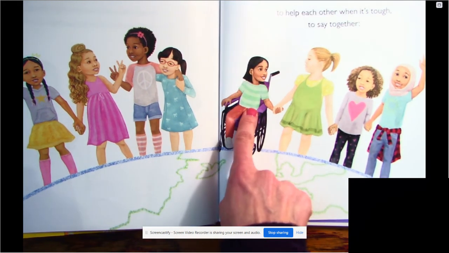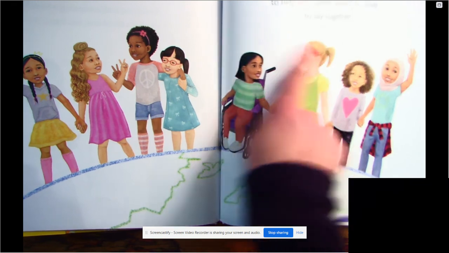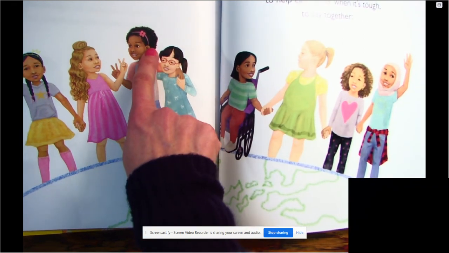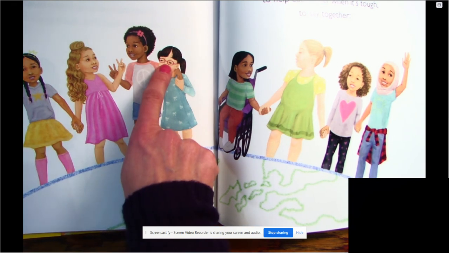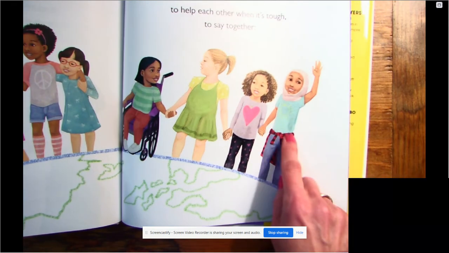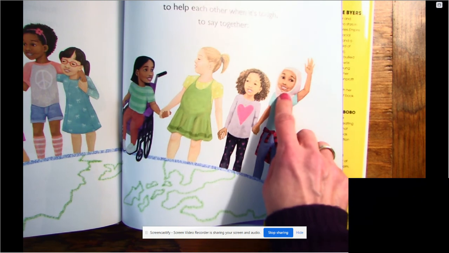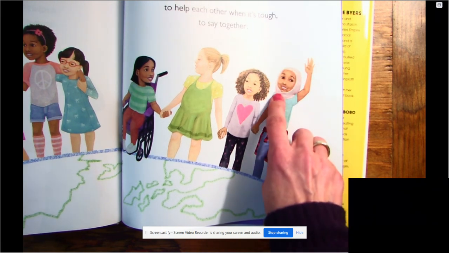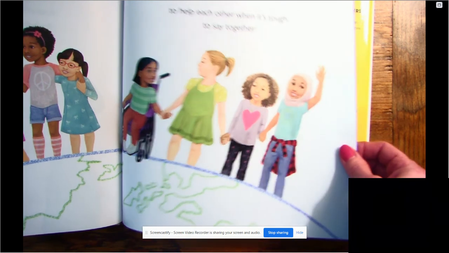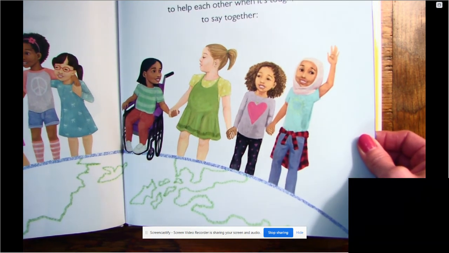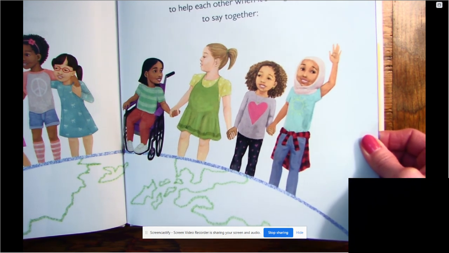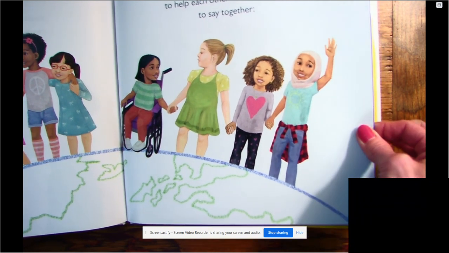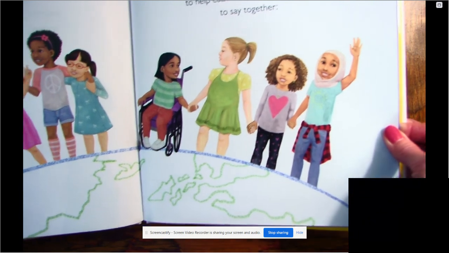Girl in a wheelchair, a girl with blonde hair, a girl with super curly short hair, right? She's got braids. She's got glasses. She's wearing her sweatshirt around her waist, right? And she's wearing a different type of hat. It's called a hijab. Some people with specific religions wear those, and we respect that. Just because we're different, right, doesn't mean we're not the same on the inside.